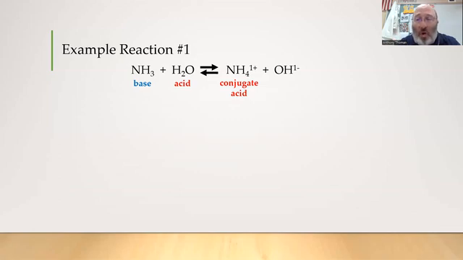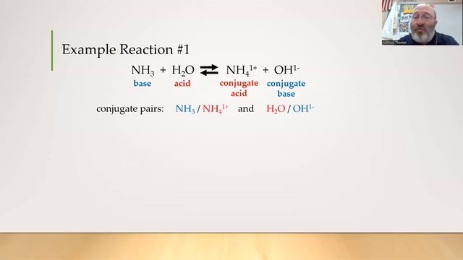NH4 plus is now the donor, so it's a conjugate acid. OH minus is accepting that proton and therefore behaving as the base, becoming H2O. So reverse reaction, you have to reverse your thinking. So in the end, this reaction has two conjugate pairs. The NH3 and the NH4 plus go together, which is your base and conjugate acid. You also have H2O and OH minus, acid with conjugate base. And I color-coded so that you could see that pairing.